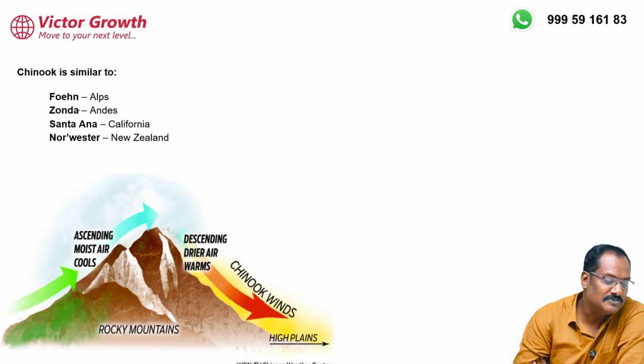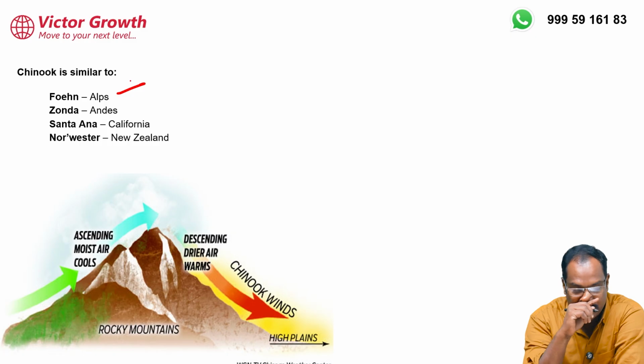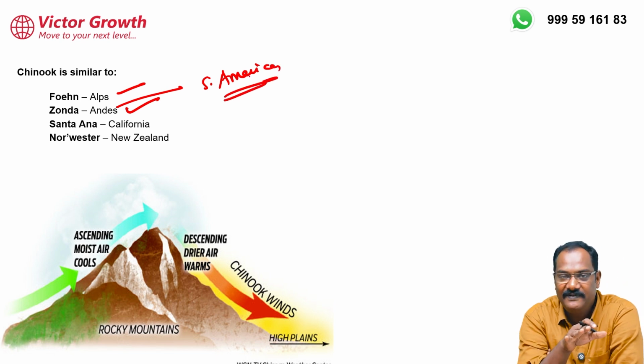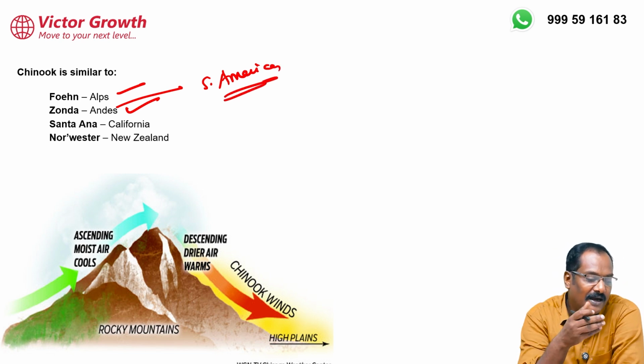Other forms of Chinook you can see in the Alps. You have Fohn. Zonda is found in the Andes. Andes, where is it? It is in South America. Wherever needed, you can pause the video and repeat it. Okay, and you can note down the points.